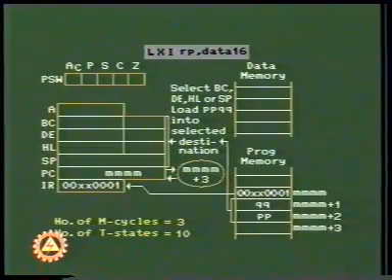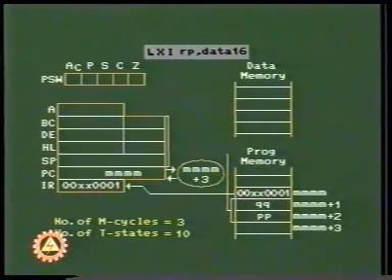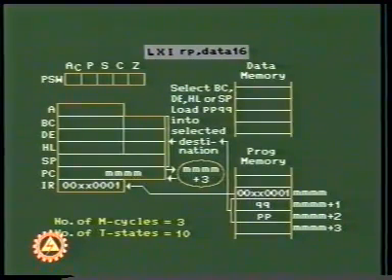After decoding the opcode, the program counter places the address mm+1 on the address bus and copies the contents, that is QQ, into the lower register of the destination register pair. The program counter once again places the next address, that is mm+2, on the address bus and copies its contents, that is PP, to the upper register of the specified register pair. Finally, after the execution of the instruction, the program counter contains mm+3 as the next address.